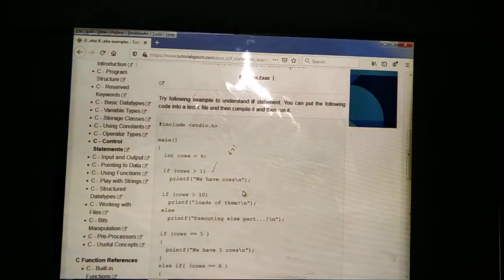Tomorrow we can see example programs, with compilation and execution also. How many programs are there? First the simple if, second the if else, third the if else if. Today's session on branching statements is over.